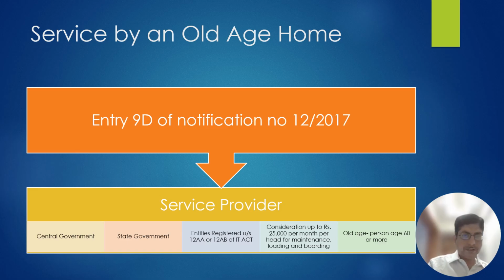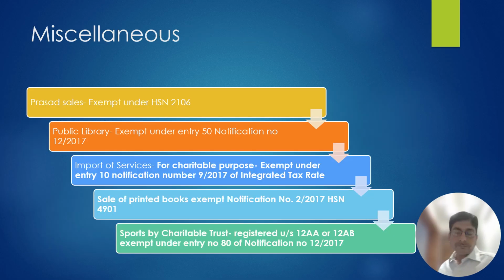Okay, let's move ahead. Certain miscellaneous entries now. Famous prasad sale. Generally what happens is that in a temple there is a facility that if you want you can purchase prasad. Whether that is exempt?